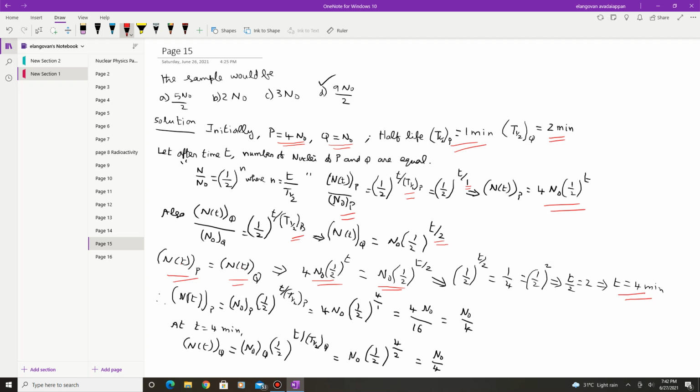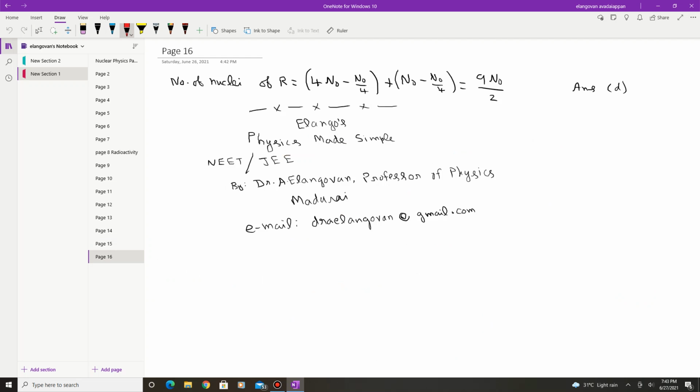Now here the number N of t for P is equal to, so let us use this expression, and here you substitute for t, this is equal to 4, and once you find this value, it is found to be N0/4. At time 4 minutes, N of t of Q is calculated as N0/4. So these two can be calculated.